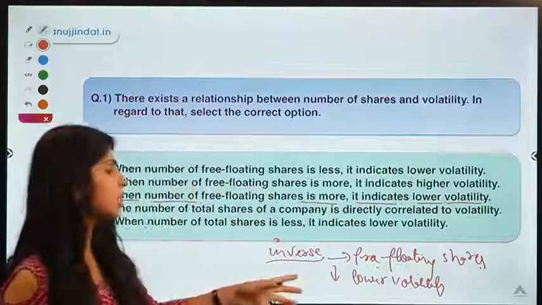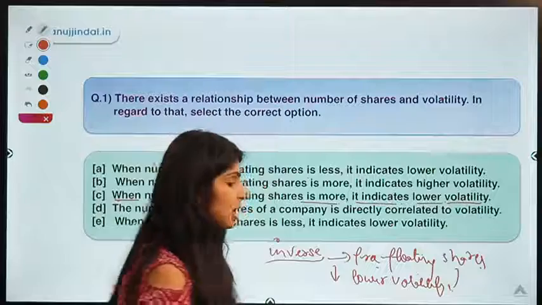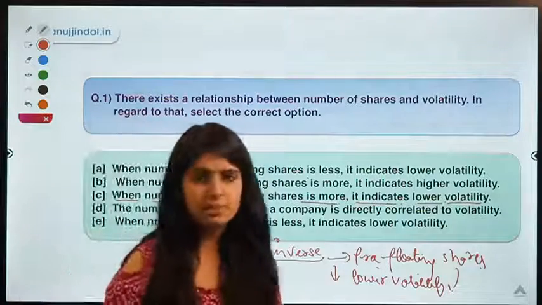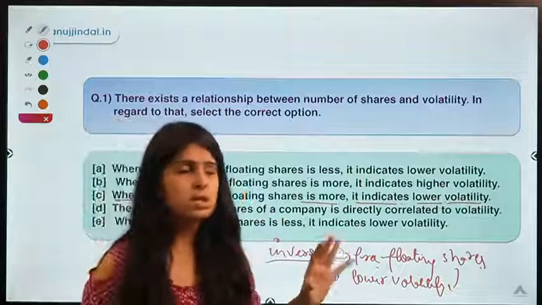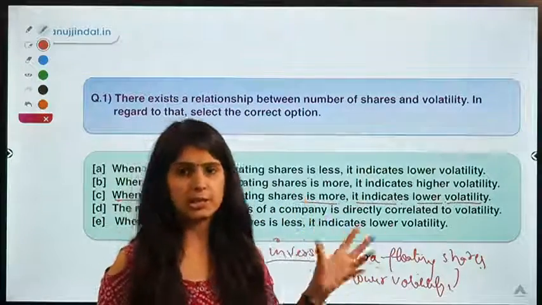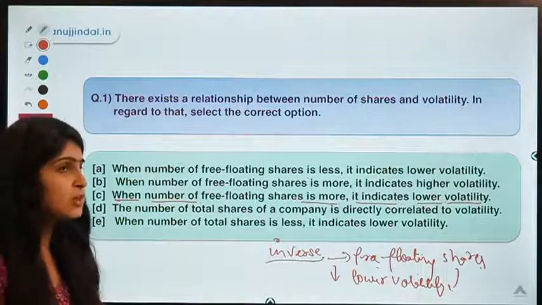And volatility means how much the price of a share changes, whether the price is going up or going down. So we will learn about the reason behind this relationship.